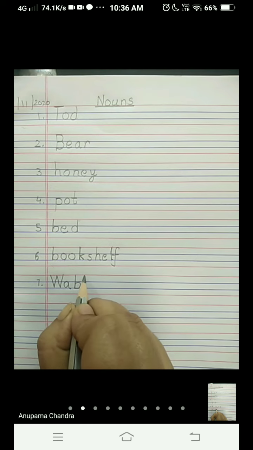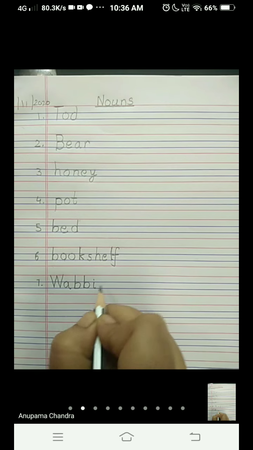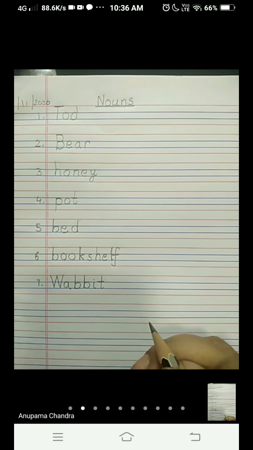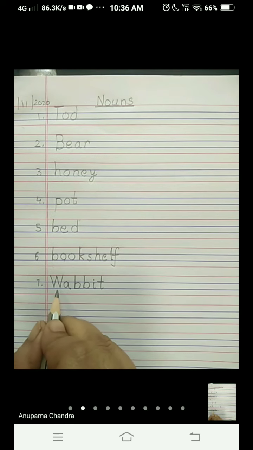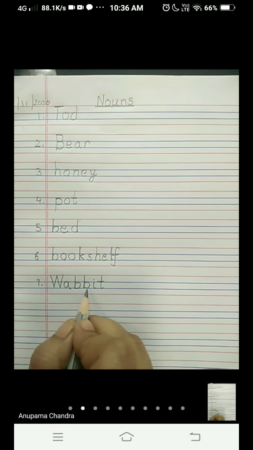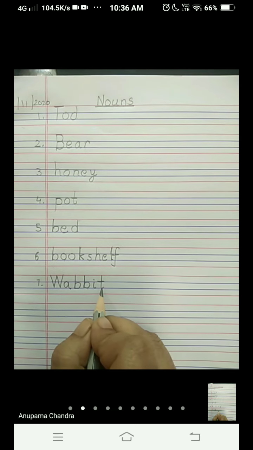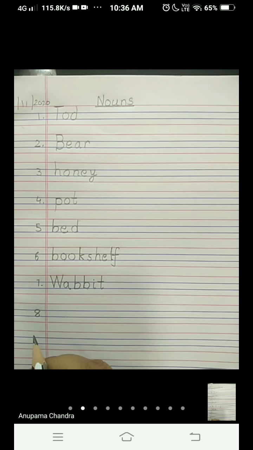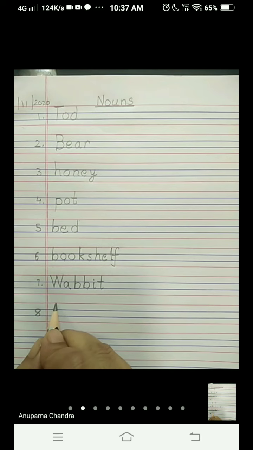See my screen and write. Double B, I, T. Wabbit. I repeat. W-A double B I T. Wabbit. Now Wabbit is the name of a rabbit, which is the name of an animal. Rabbit is the name of an animal. So we will write here rabbit also.